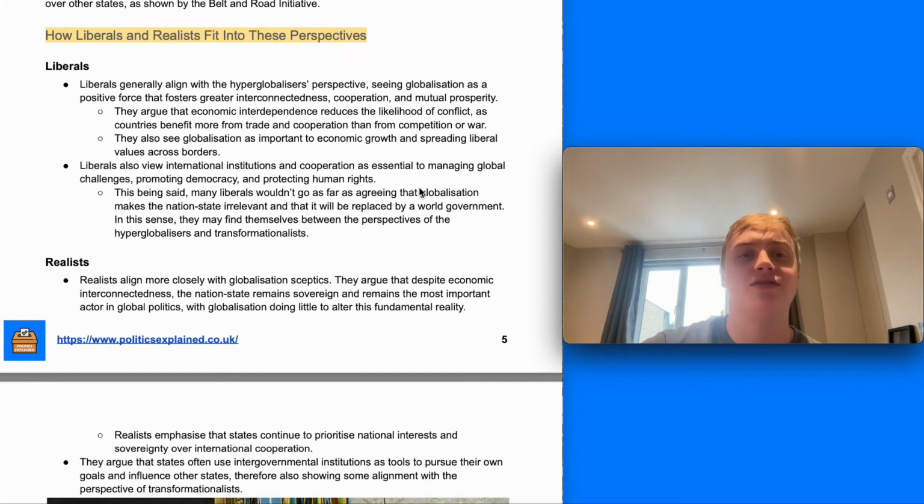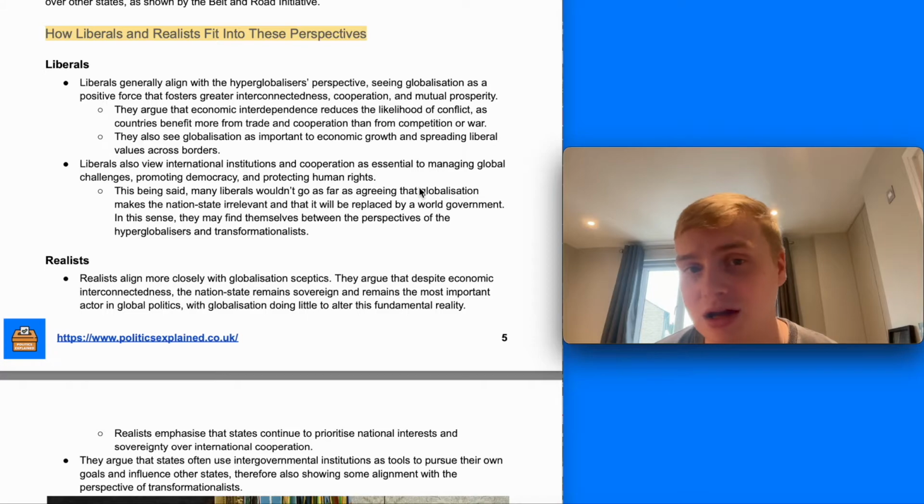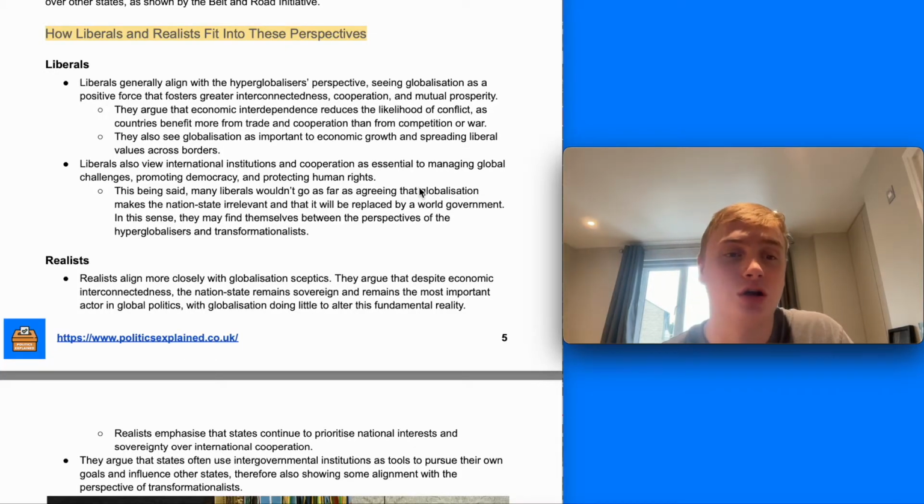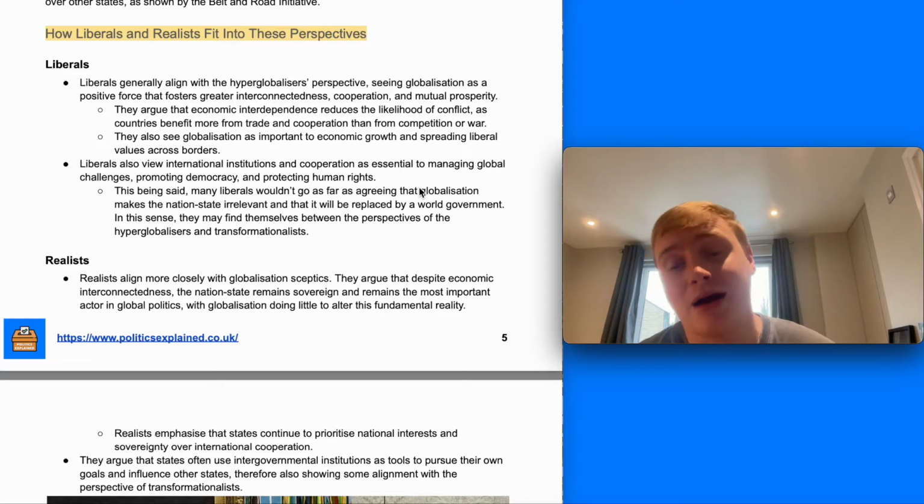So, where do liberals and realists fit into these perspectives? Liberals, we can suggest, would largely align with hyperglobalisers, seeing globalisation as a positive force that fosters greater interconnectedness, cooperation, and mutual prosperity. They argue that economic interdependence reduces the likelihood of conflict, and countries benefit from trading cooperation more than from competition and war, and are therefore much less likely to go to war. They also view international institutions and corporations as central to managing global challenges, and see international institutions having significant power and decreasing the power of nation states somewhat.